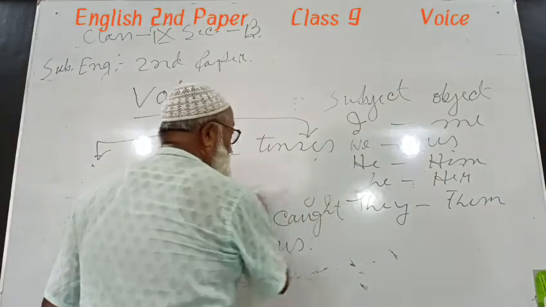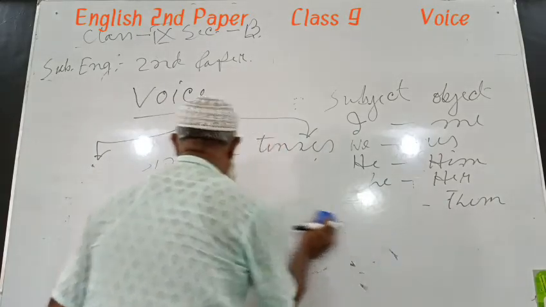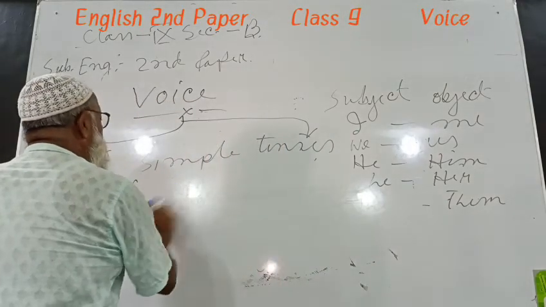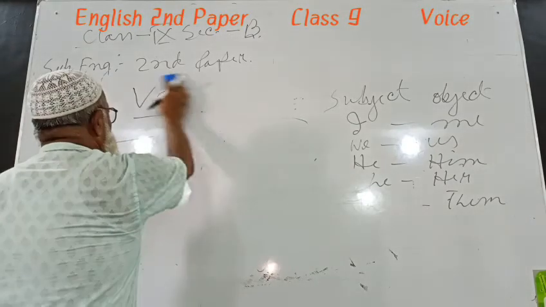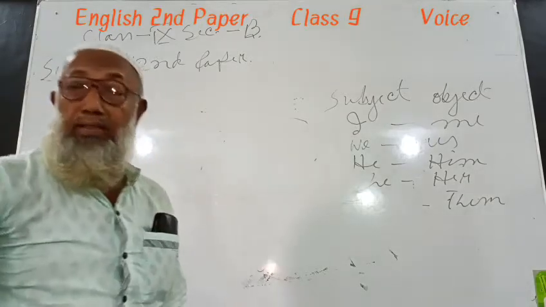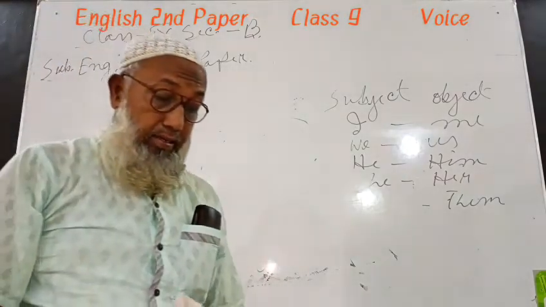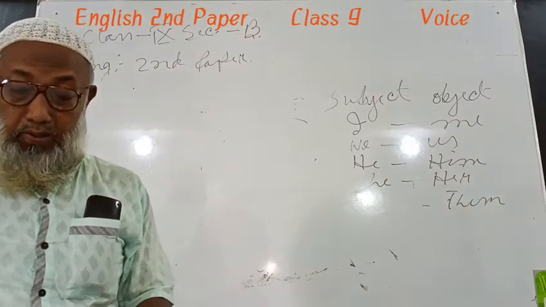In this way, you can change all continuous tenses using being, is being, are being, am being, was being, shall be being, and such as. In a nutshell, if we know about the voice, we can see that voice is the form of a verb.